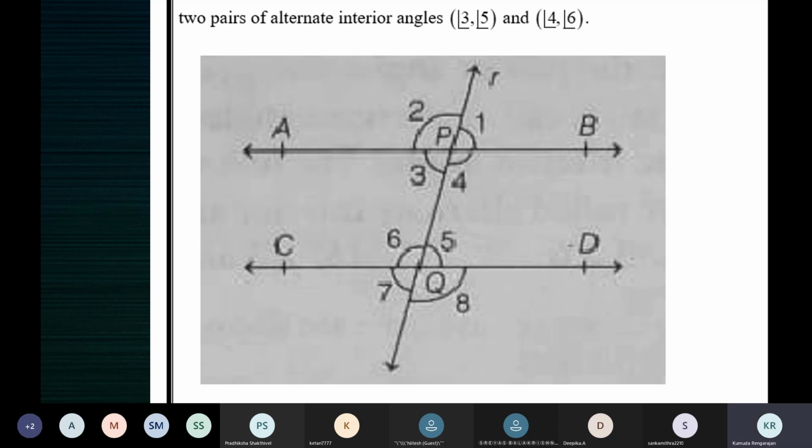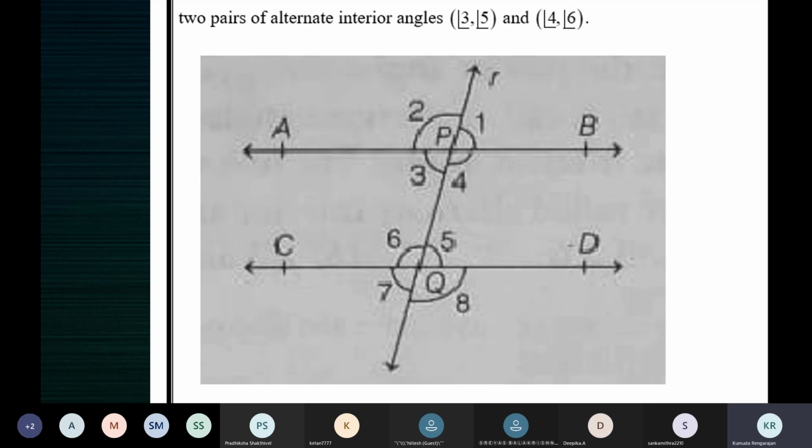So Pratiksha said angle 7 is equal to angle 5, because vertically opposite angles are equal. Angle 7 is equal to angle 3, because corresponding angles are equal. So from these two results, because 7 is equal to 5 and 7 is equal to 3, that means 3 is equal to 5. We have proved that 3 is equal to 5.